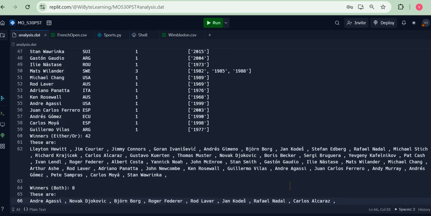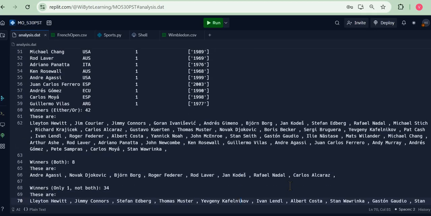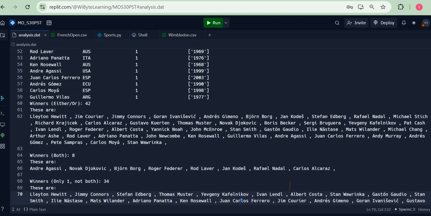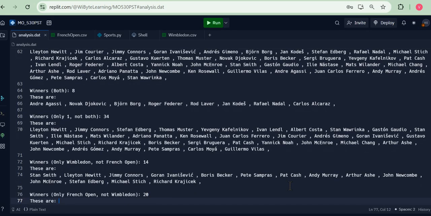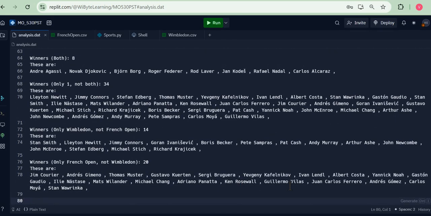And then we go on to do a little bit more analysis. For example, who are the amazing sports persons who have won both Wimbledon and French Open, who have won one but not both, who have won only Wimbledon, not French Open, only French Open, not Wimbledon. Like I said, this is really just touching the tip of the iceberg. In fact, with the methods that we learn, you can do a lot more analysis and make it really quite insightful for whatever sport you like. This can be customized to any sport. The kind of analysis being done can definitely be built on further.